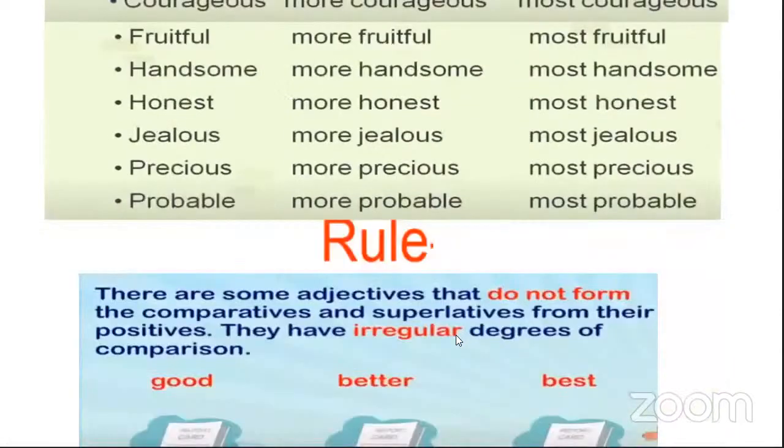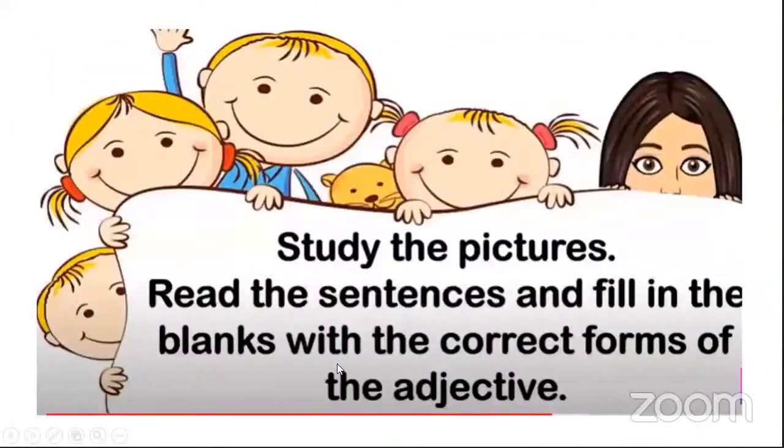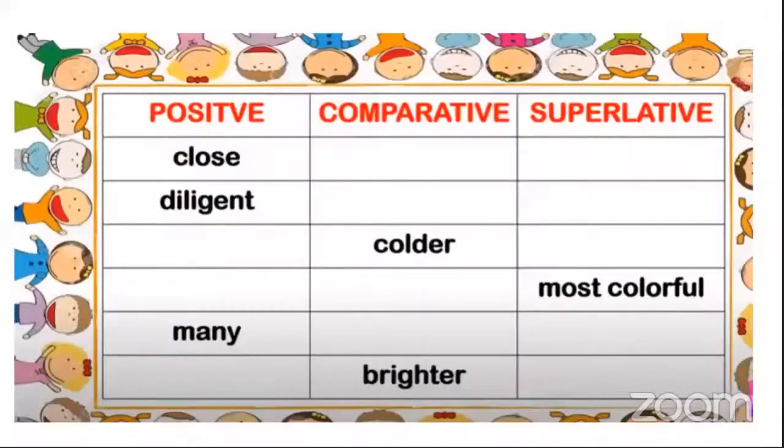Now I'll go ahead with the homework, and you're going to tell me. We have to complete the chart here. After finishing a lecture, you just write it down. The close will become what? Closer. And the superlative will be? Closest. Diligent. Now this is having more than two vowels. More diligent, most diligent.